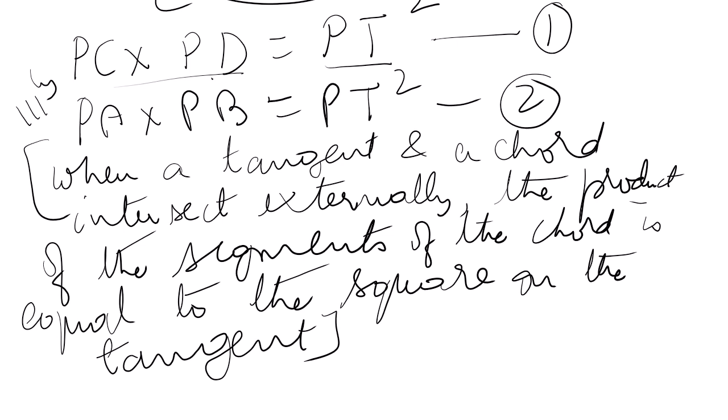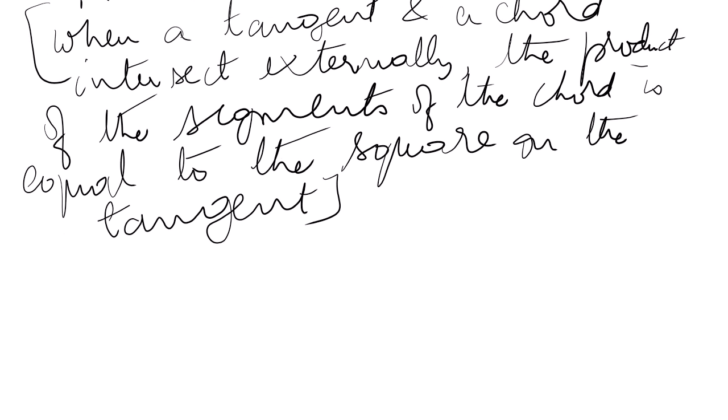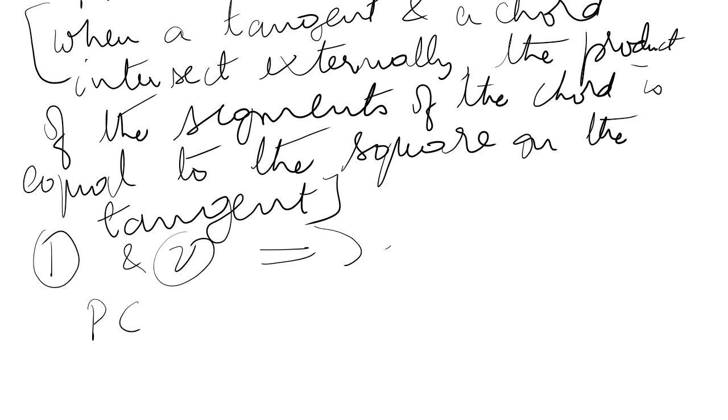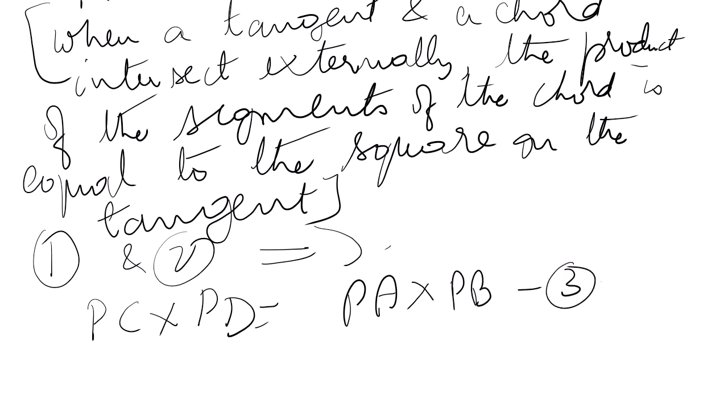Now let me cross check. So 1 and 2 imply PC into PD is equal to PA into PB. This is another equation.